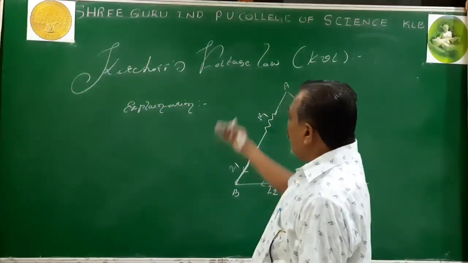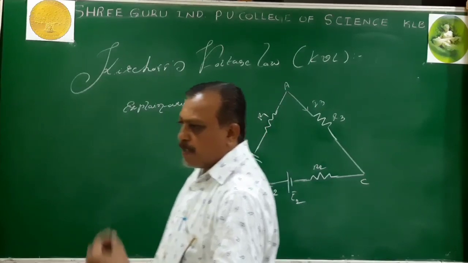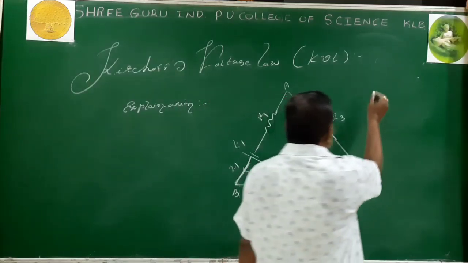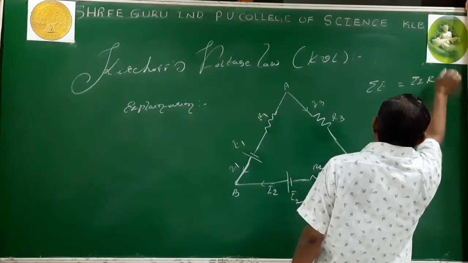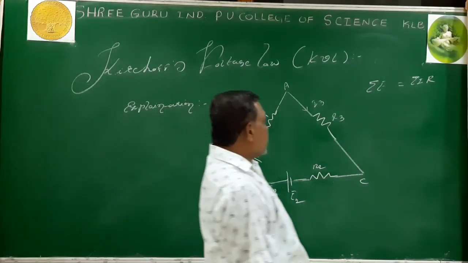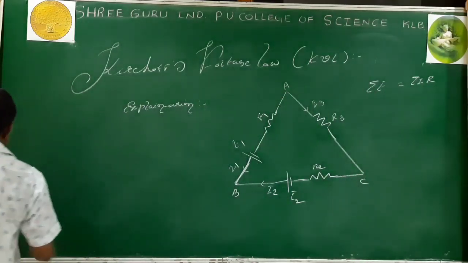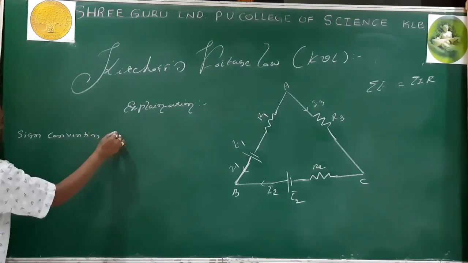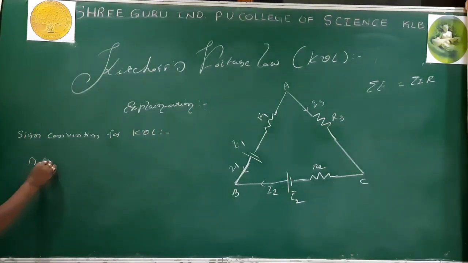So, in the KCL, we know the sign convention: incoming currents are taken as positive, outgoing currents are taken as negative. That is the simplest one. Now here we have the sign convention for EMF as well as IR product. The statement itself indicates that the sum of EMF is equal to the sum of IR product in a loop. So I need the sign convention for IR product first, then EMF, for KVL. First one, for IR product.